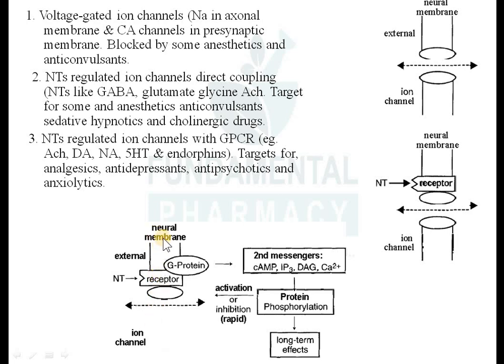So here you can see it is a neuronal membrane, it is the external side, okay. So neurotransmitter will be released, it will act on the receptor, which is a G protein coupled receptor. It will activate the G protein coupled receptor. G protein coupled receptor will activate the secondary messengers like cyclic AMP, then inositol phosphate, diacylglycerol and calcium. So these are the secondary messengers. इसके ऊपर भी एक बार क्वेश्चन आया था, which one of the following is not a secondary messenger? So you have to remember all the secondary messengers. Which are these? These are nothing but cyclic AMP, inositol phosphate, then diacylglycerol, then calcium. Okay, so these are the secondary messengers.